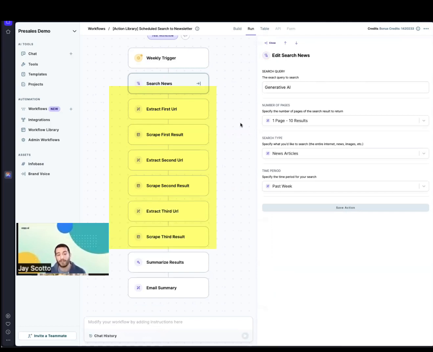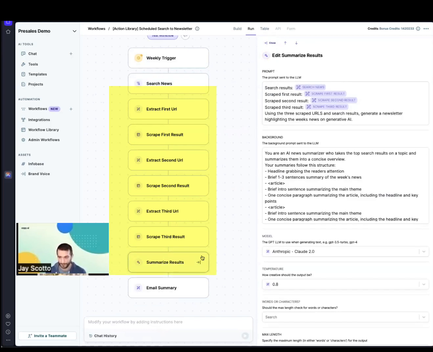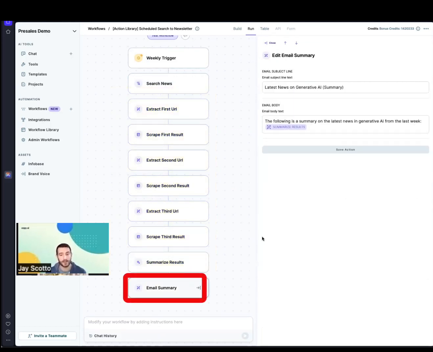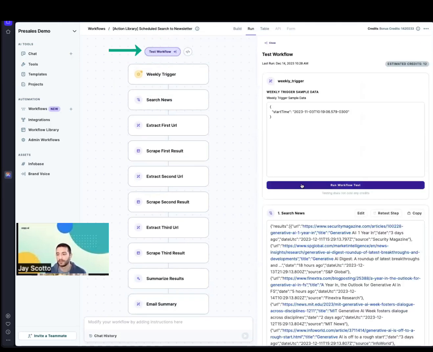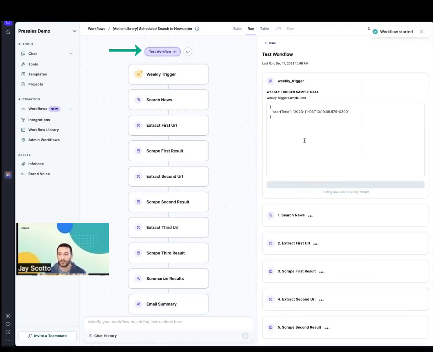Finally, once we have all those results scraped, the top three, we'll summarize those. Once we summarize them, we're going to format those into a newsletter and then email ourselves that summary, so we can stay up to date on the latest news within generative AI. So I can go ahead and test this workflow, run the workflow test here.